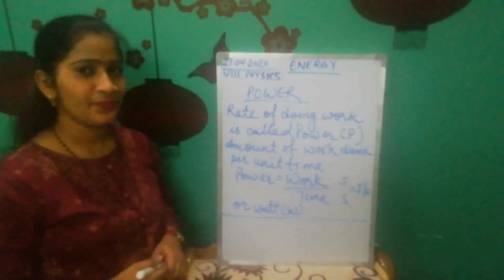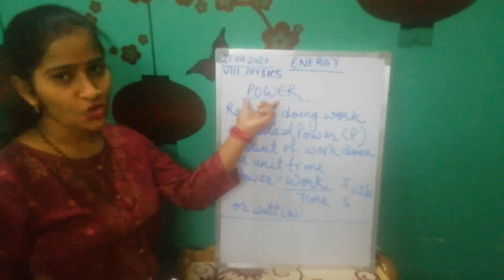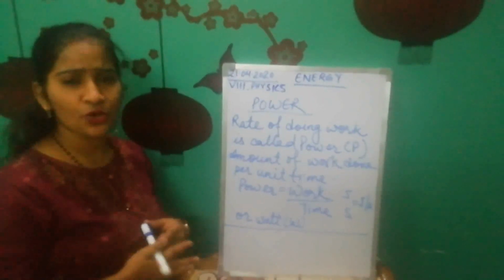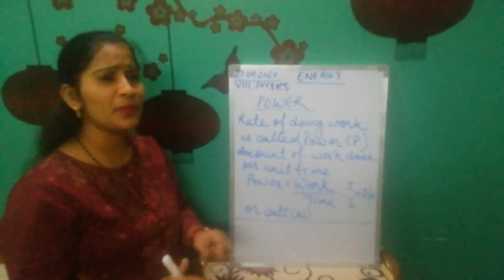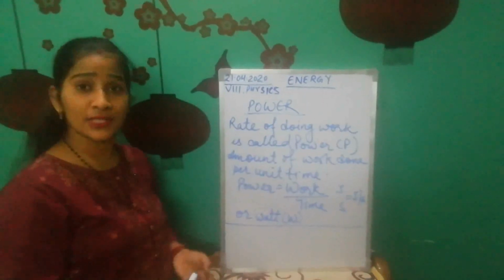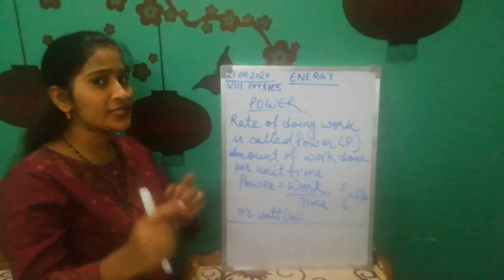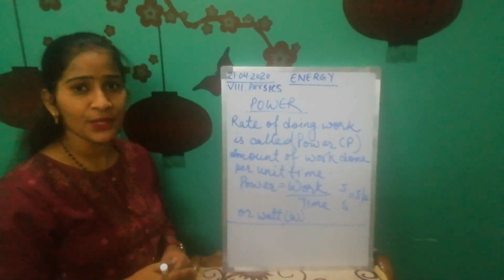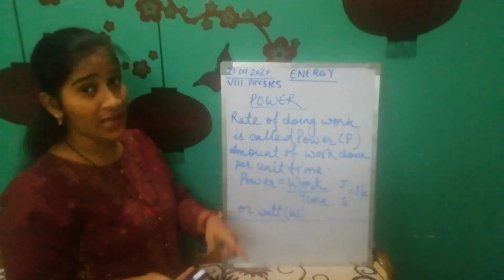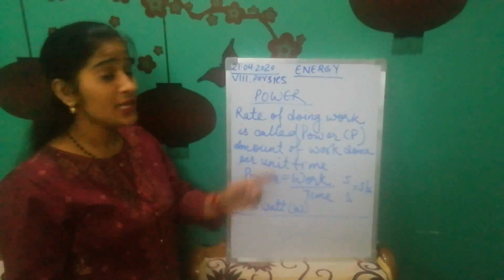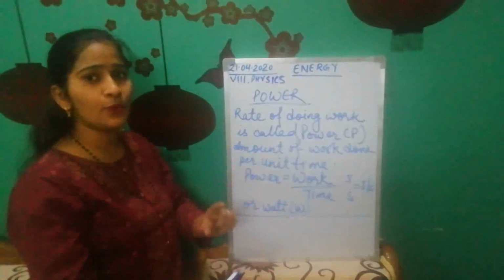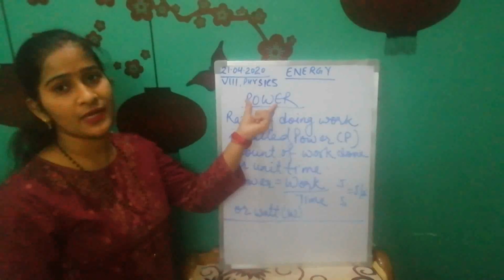Now students, the next and the last topic of the chapter is power. What is power, class? You have seen at your home also that different persons may take different time to do the same work. For example, your elder brother or sister may take less time to do the same work which you are doing. Why does it happen? That means work can be done slowly or rapidly. So the rate of work done, at what rate the work is being done, is called power.